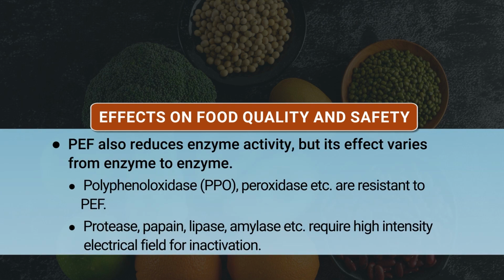It is not only the microbes, but it can also influence the enzymes. It reduces enzyme activity, but it depends what enzyme we are targeting. Like there are PPO, polyphenol oxidase, which is very well known for the blanching purposes, you would have studied, and they are a threat to the browning of fruits and vegetables. So they are resistant ones. But if you see the other side, there are a few which could be easily inactivated: protease, papain, lipase, amylase. They can be inactivated, but with high electric field intensity.